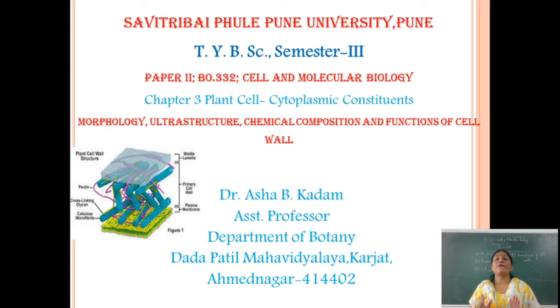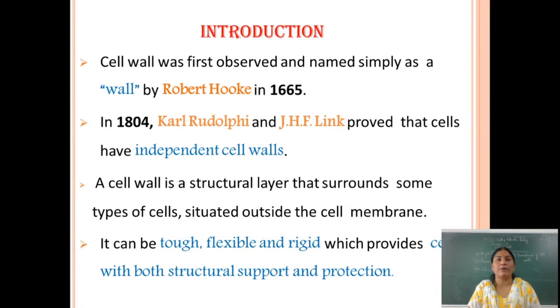In the plant cell, we learn the different cytoplasmic constituents like the cell wall, plasma membrane, lysosome, mitochondria, chloroplast, nucleus, etc. So today we learn about the cytoplasmic constituent, that is the cell wall. Here in these points we learn the morphology of cell wall, ultrastructure of cell wall, chemical composition of cell wall and functions of cell wall.